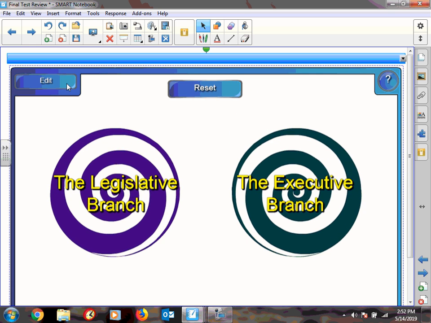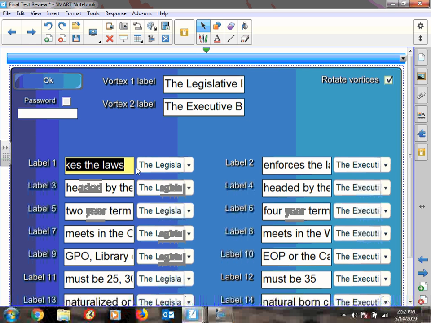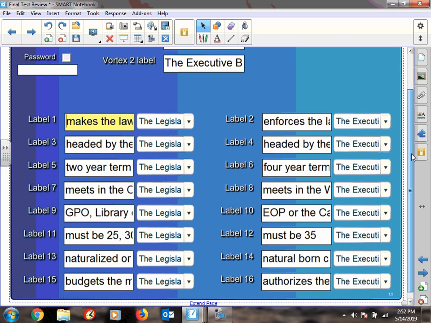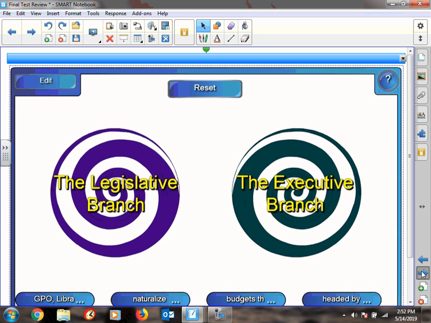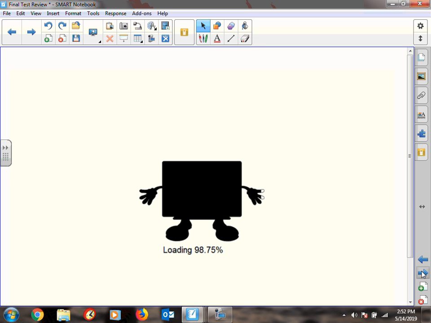Okay. Let me show you the editing so that you can maybe take a look at it. So the legislative is on one side. Hopefully that's enough for you to take a look at. Some of these, again, if we never talked about the GPO, remember, these are things that I've done in the past. So, okay, here's another one.